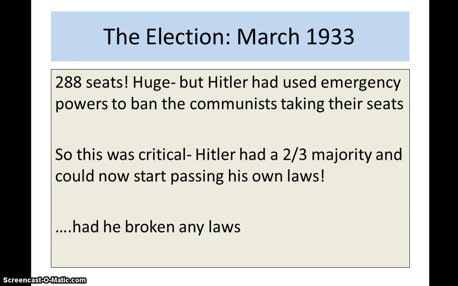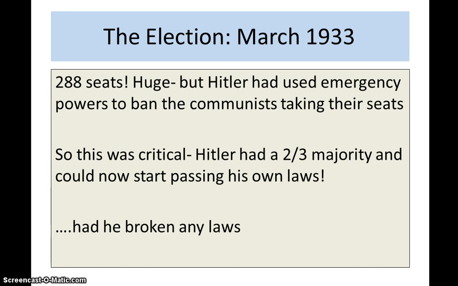The election, March 1933. Hitler gained 288 seats. This was huge. Hitler had used the emergency powers to ban the communists from taking their seats, and he had also joined in allegiance with the other right-wing nationalist parties. So Hitler had a 2/3 majority and could now start passing his own laws. But he hadn't broken any laws. This was not unconstitutional. He was using the setup of the Weimar Republic.